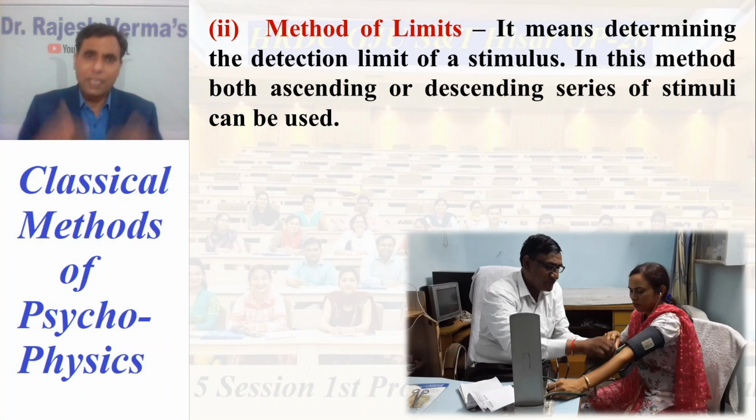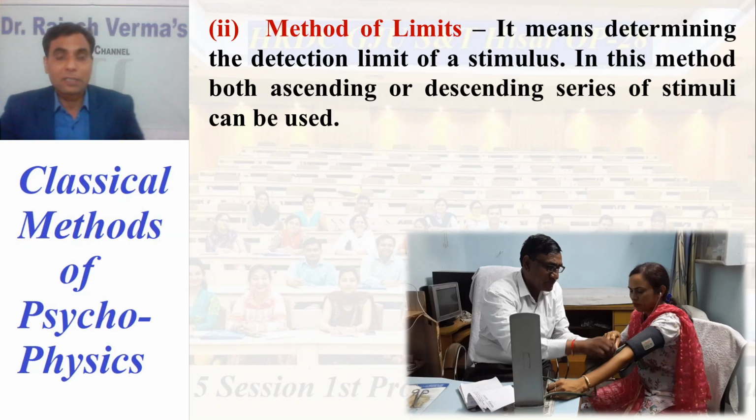A basic question students can raise here is why it is known as the method of limits. This is a very good and very pertinent question that needs to be answered.